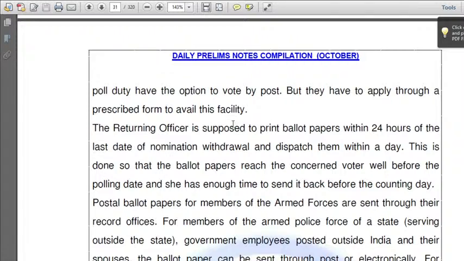Okay. Next, who is the returning officer? He's generally called RO. He is supposed to print ballot papers within 1 day, 24 hours of the last day of nomination withdrawal, and dispatch them within a day. This is done so that the ballot papers reach the concerned voter well before the polling day, and she has enough time to send it back before the counting day. I hope you understand it.